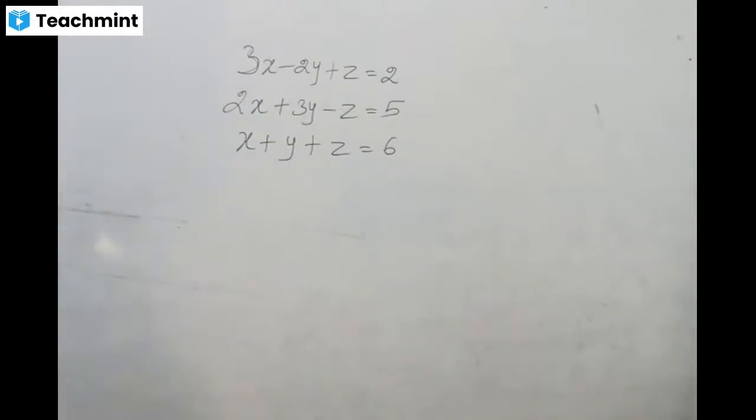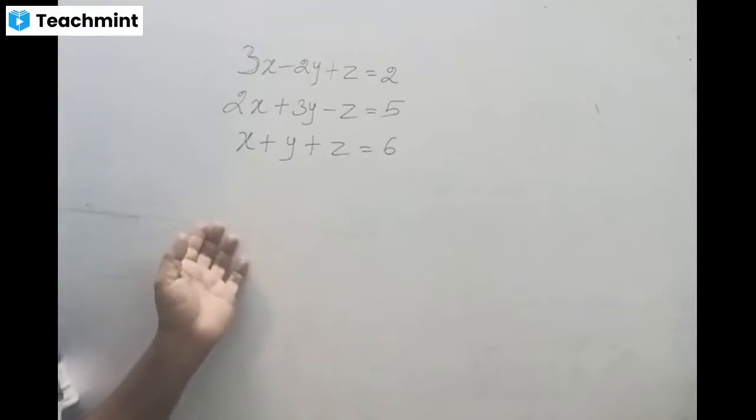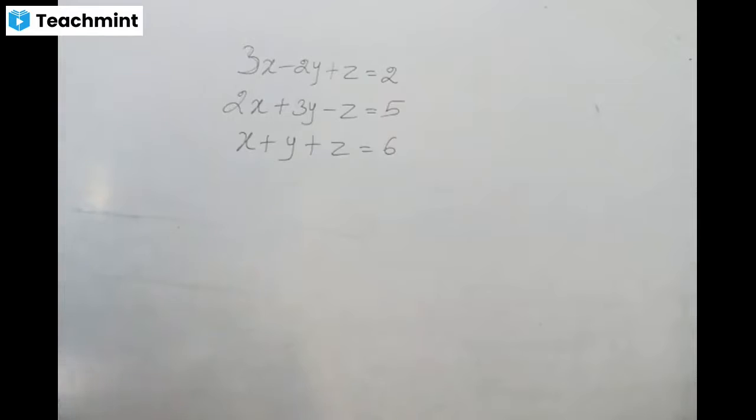To solve the linear equations, whose equations are 3x minus 2y plus z equal to 2, 2x plus 3y minus z equal to 5, x plus y plus z equal to 6, now we are going to solve these three equations and get the values of x, y and z.